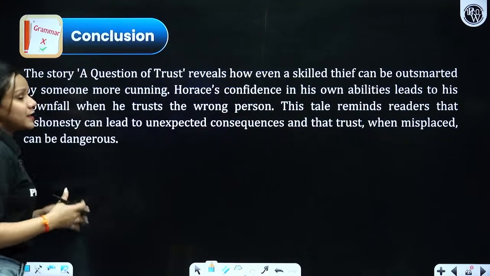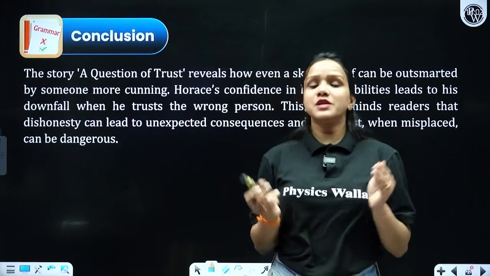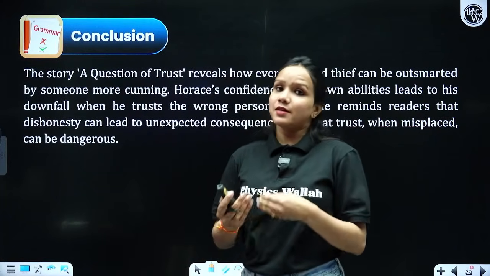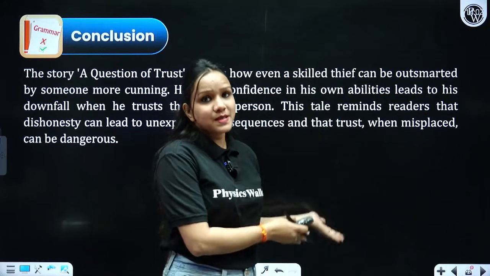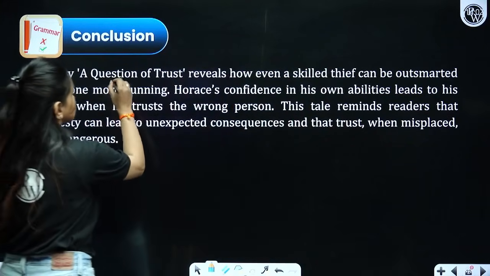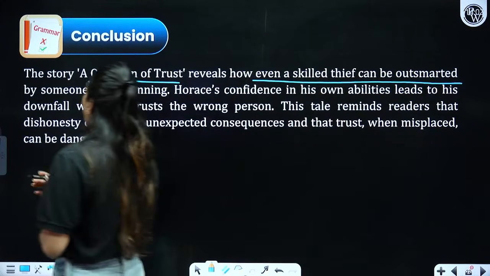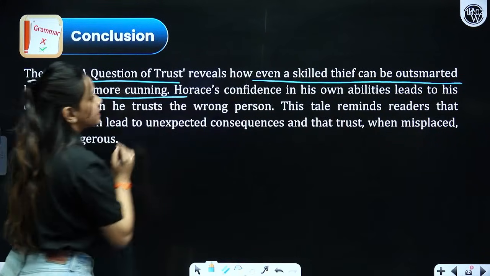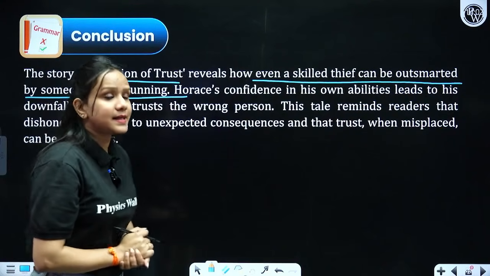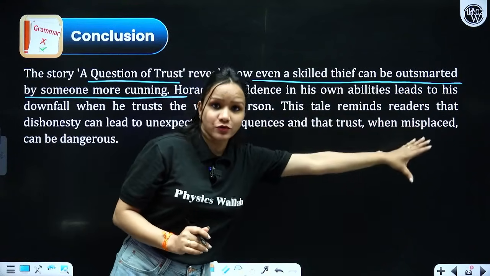Now, what do we conclude from reading this particular chapter, from discussing all the points, all the major aspects, short questions, long questions, questions from CBSE banks as well? So, what do we conclude here? That even a skilled thief can be outsmarted or befooled by someone who is smarter than him, who is more cunning than him. Horace's confidence in his own abilities led to his own downfall, right?